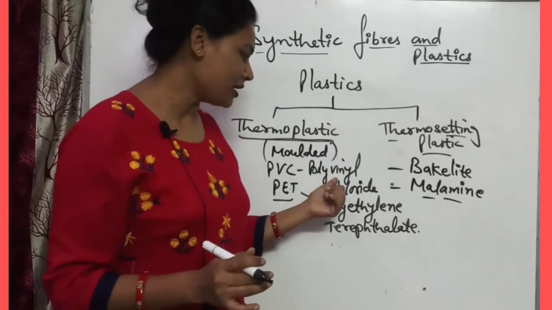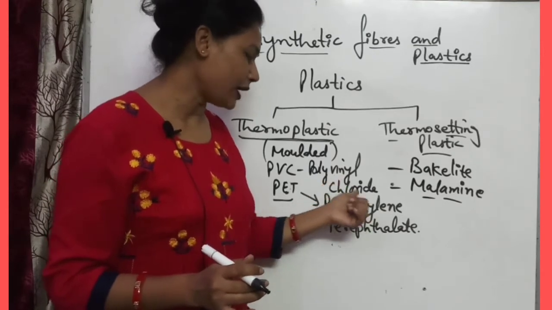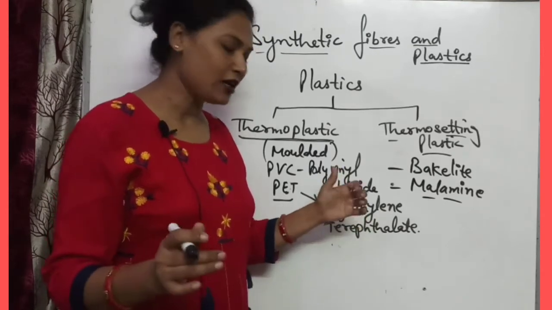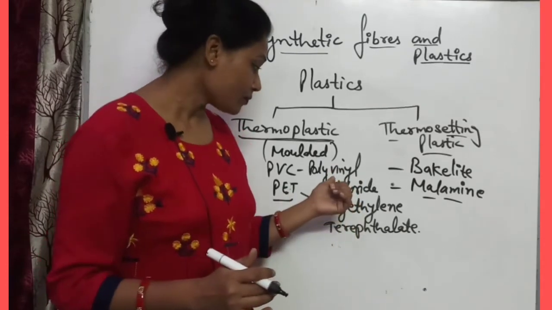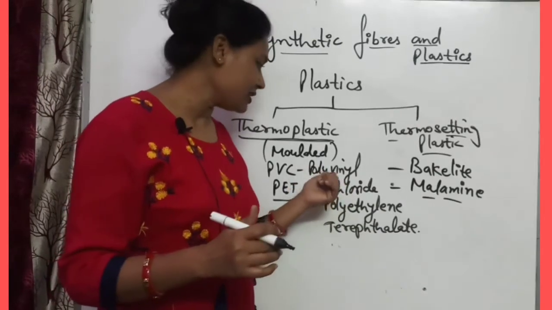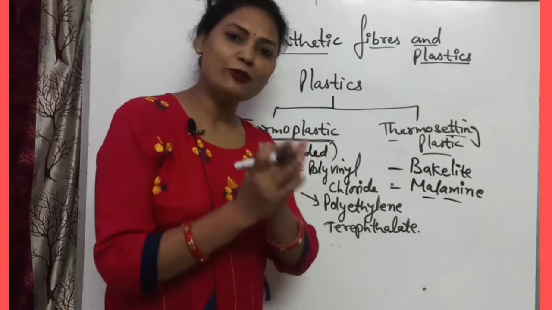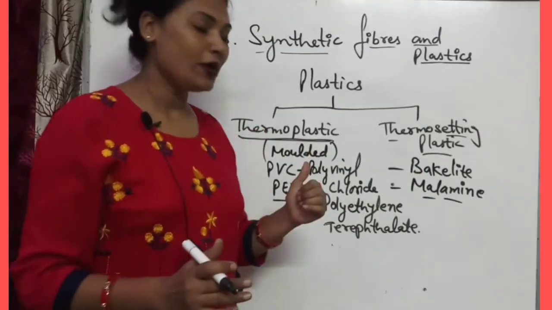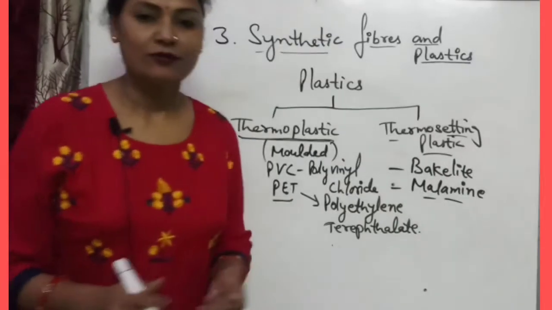So the monomer is vinyl chloride. So vinyl chloride is formed by the polymerization. So the monomer of the PVC polymer is vinyl chloride. Okay. So many vinyl chlorides are combined together, then it will form PVC, polyvinyl chloride. Okay.